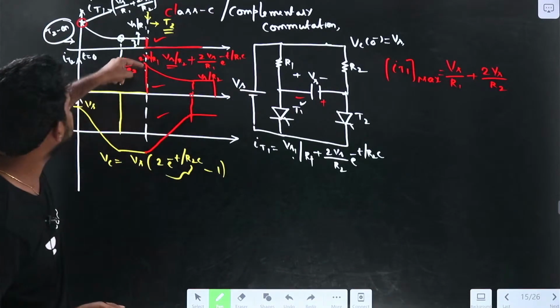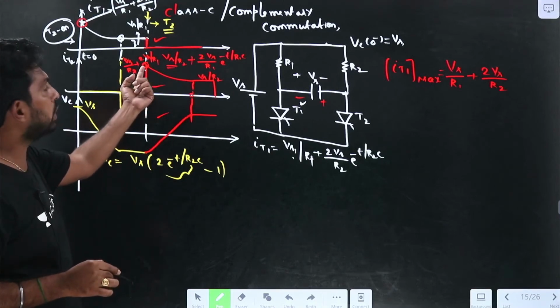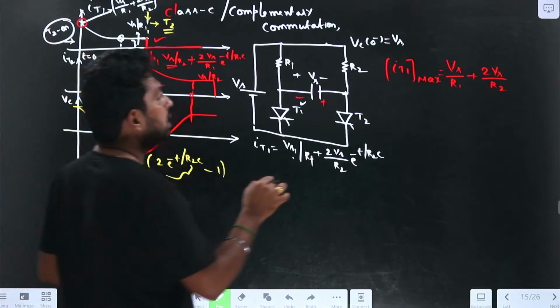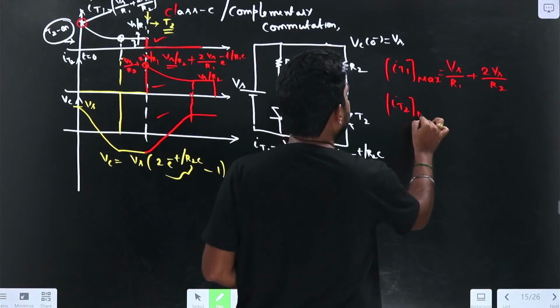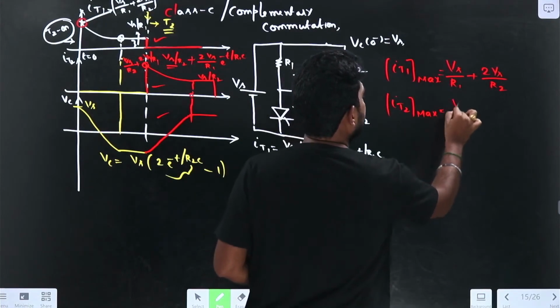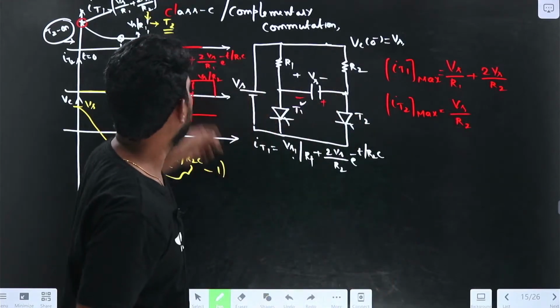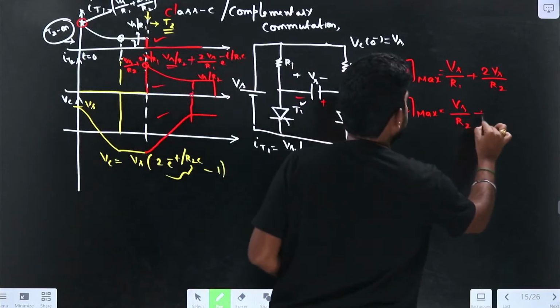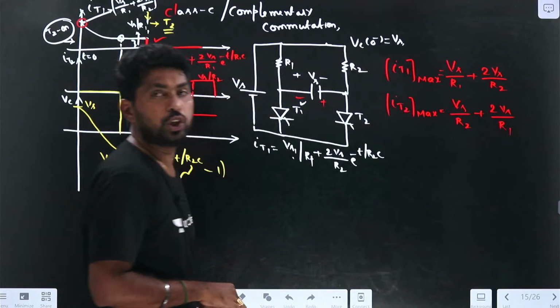The IT2 maximum is the maximum current flowing through the thyristor 2, which is equal to Vs by R2 plus 2 Vs by R1. So IT2 maximum equals Vs by R2 plus 2 Vs by R1.